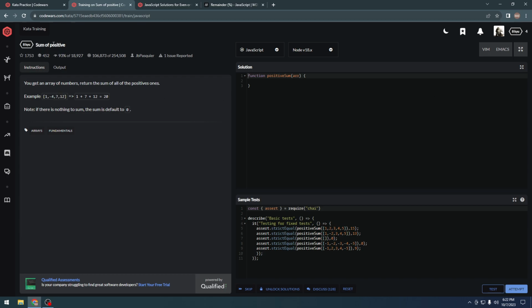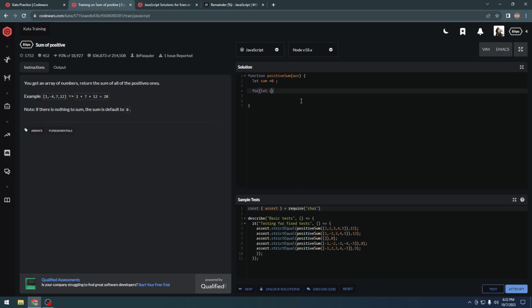So let's see, sum of positive. If you get an array of numbers, return the sum of all of the positive ones. Okay, so negative numbers are to be ignored. They're saying if there is nothing to sum, the sum defaults to 0. So let's say that sum equal to 0, and there are a lot of ways to do it. Let's do a simple for loop.